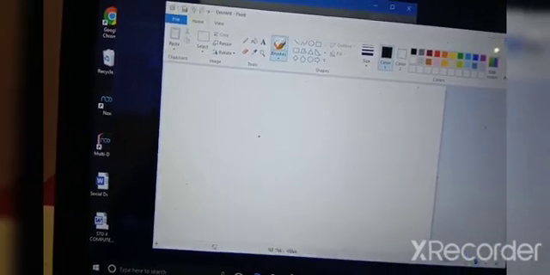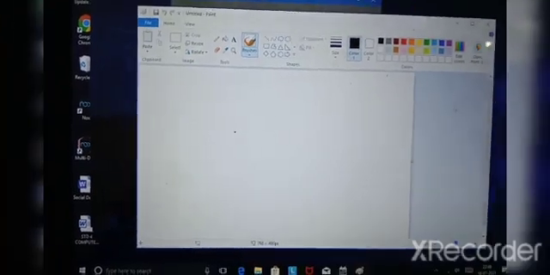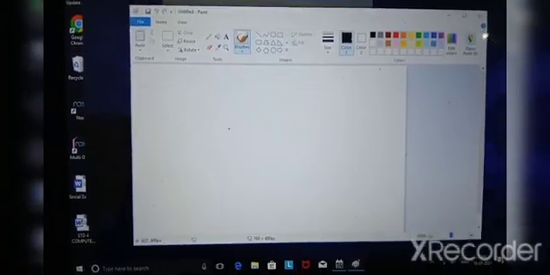Now, how to lock your computer. Now we will see how to lock the computer.